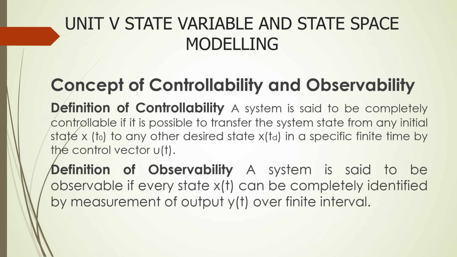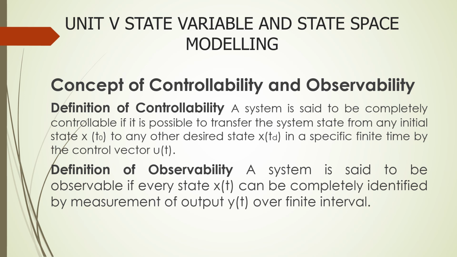While we are transferring the data, we consider it as an initial state. While transferring, we should get the data at the desired state within a finite time. Then we can call that system a controllable system.